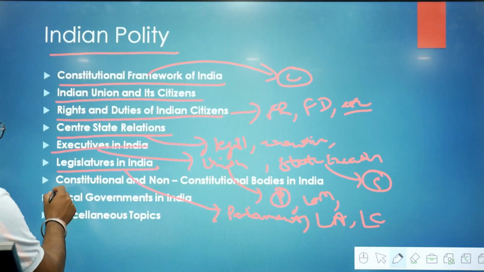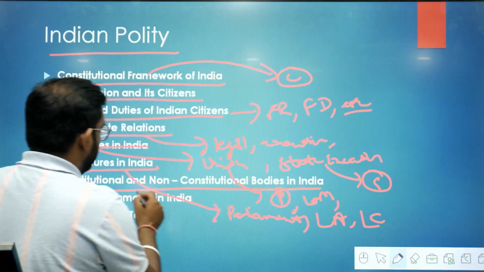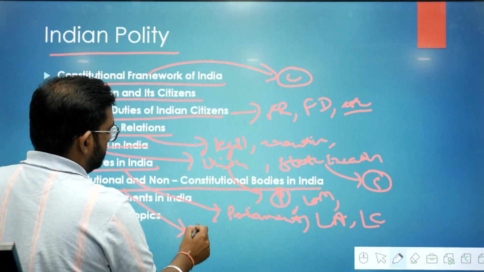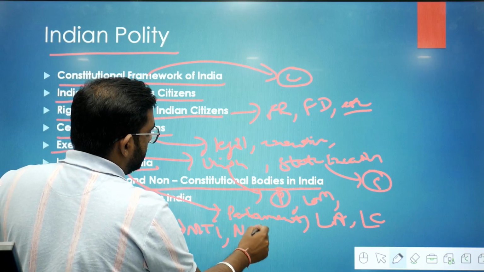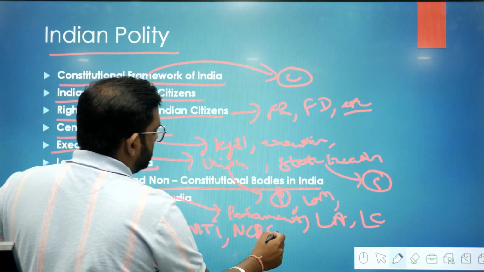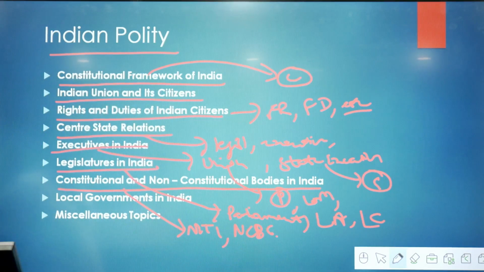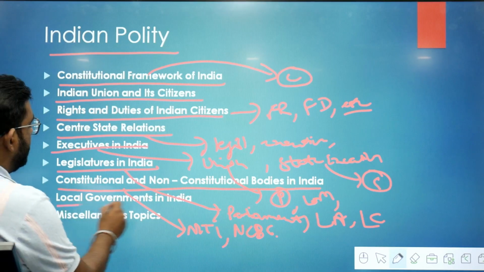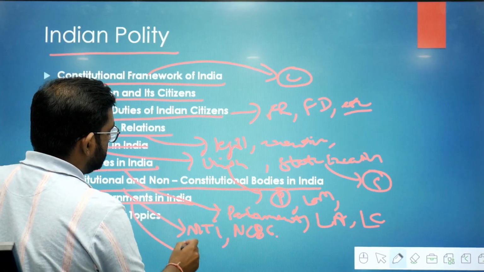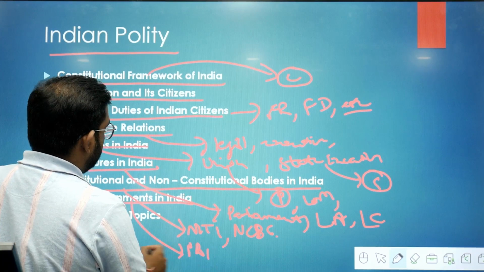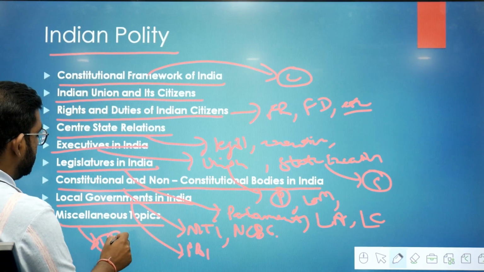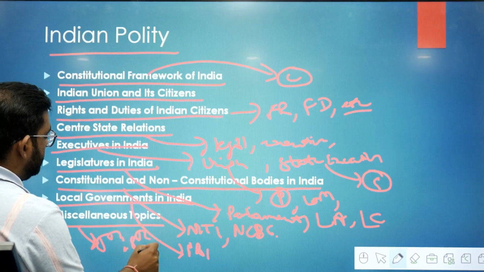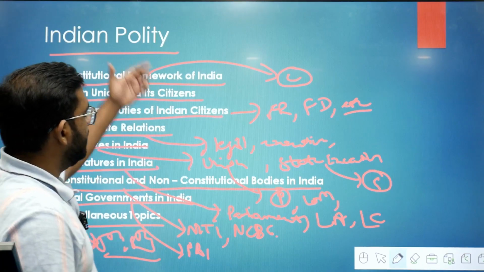So constitutional, non-constitutional bodies in India like Niti Aayog, you should do about NCBC, National Commission for Backward Classes, which is the latest constitutional body. Local governments in India, you should do about Panchayati Raj institutions here. Miscellaneous topics you should do like fifth schedule, sixth schedule here. So these are the topics you should do in the Indian polity.